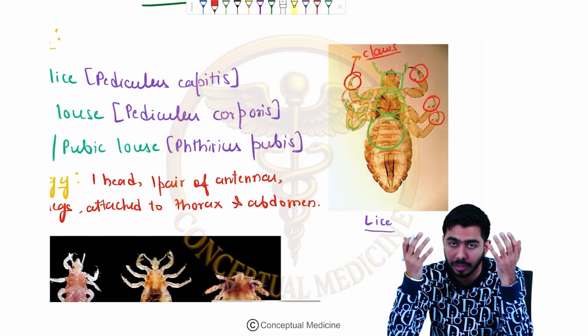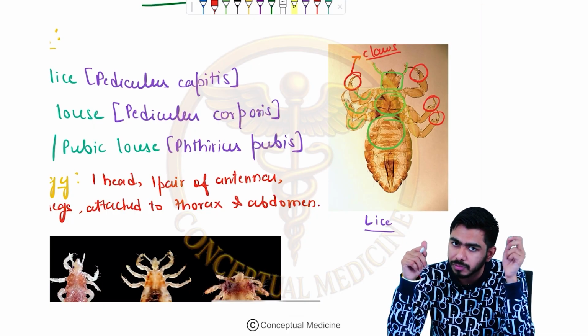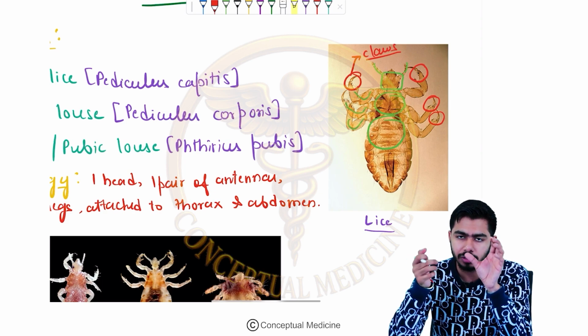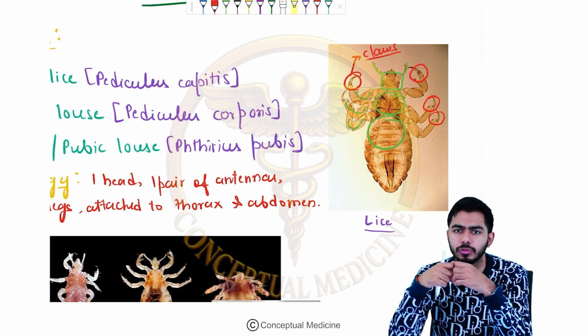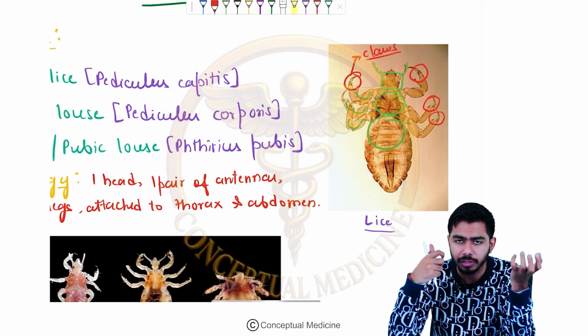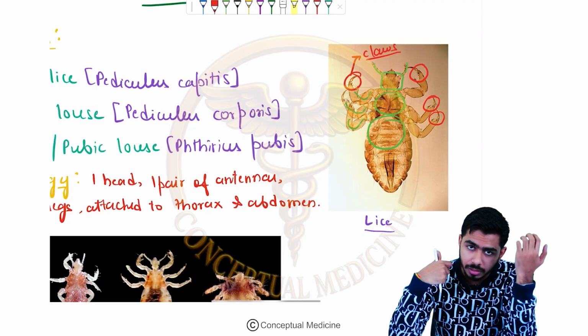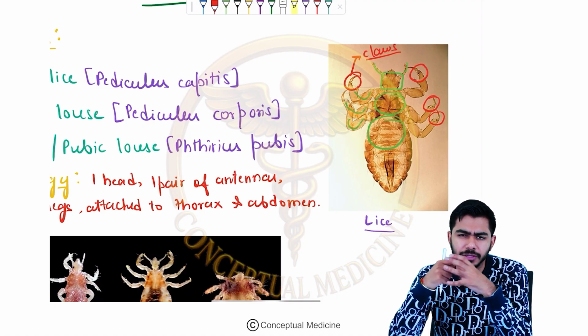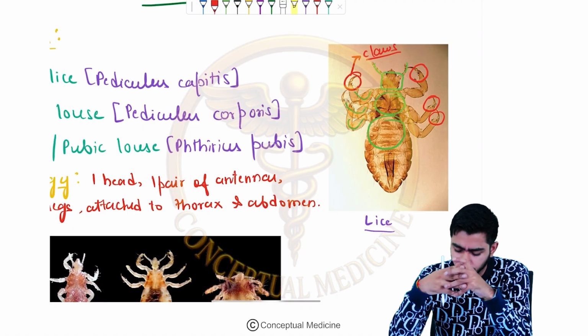If we talk about the head louse or head lice, you can't remove them just by the normal combing of your hair. You need a special tooth comb. You can remove them by gentle pushing over there, but it's very difficult to remove them, so we have different kinds of shampoos for that purpose as well.